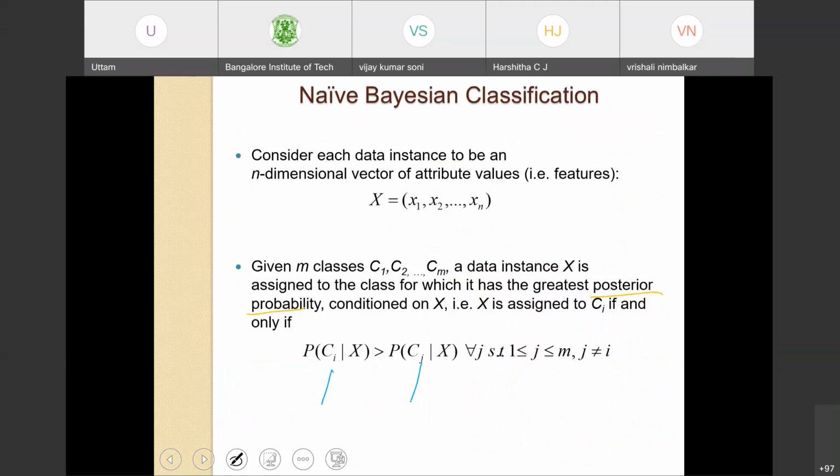Here in this expression, the data point x will be assigned to class Ci if probability of Ci given x is more than probability of Cj given x, for all j such that j lies between 1 and m, where 1 to m are my classes, and i is not equal to j. Yes, Savannah is right, even the test data class. So depending on the highest probability, the data point will be assigned to a particular class.